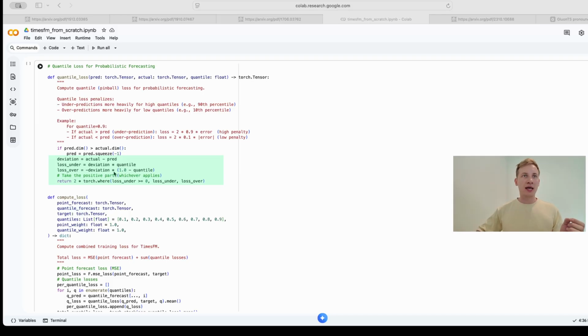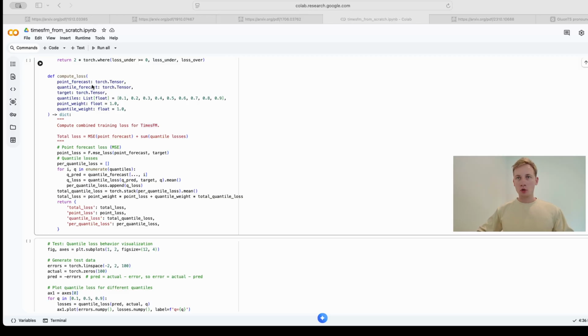And then we apply asymmetric weights. If you are targeting a high quantile like 0.9, the loss under gets multiplied by 0.9, a massive penalty, while the loss over gets multiplied by 0.1, a tiny penalty. The model is mathematically forced to push its prediction higher to avoid that massive under-prediction penalty.